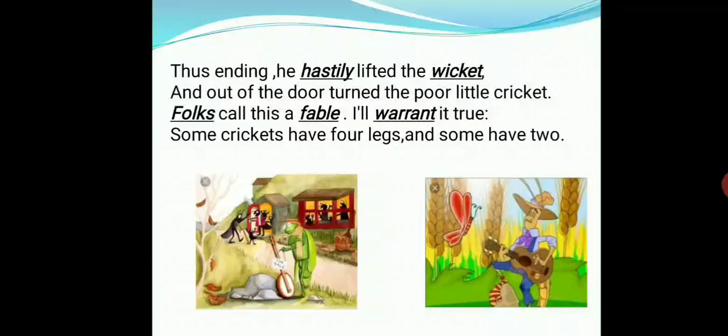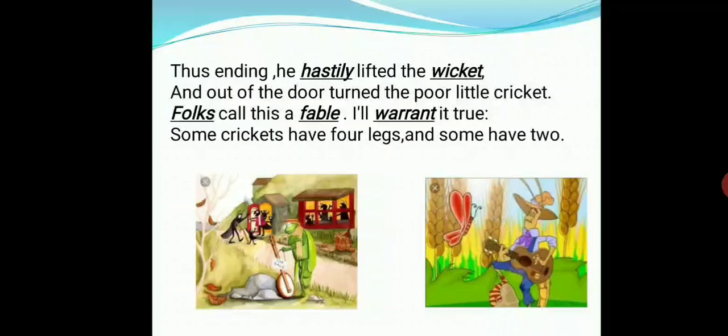So people call it a fable, an untrue story. But the poet is saying that it is true. It is true because there are certain human beings who never carefully plan their future and they regret at the end and they repent at the end, but that is of no use.